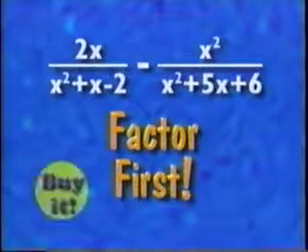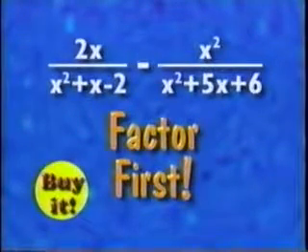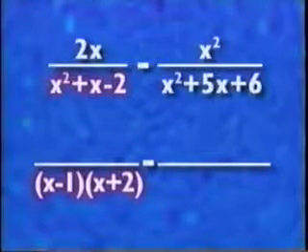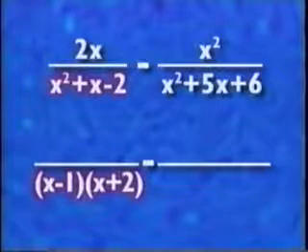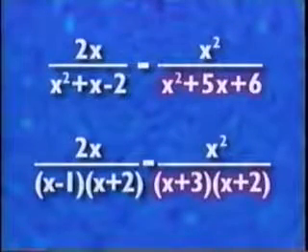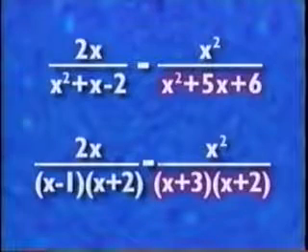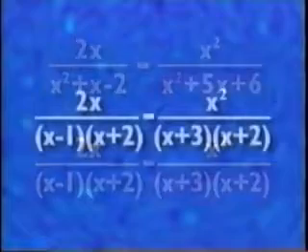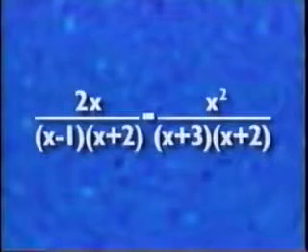You know from our first video how to factor, so you should find that x squared plus x minus 2 factors to x minus 1 and x plus 2, and x squared plus 5x plus 6 factors to x plus 3 times x plus 2. So we can rewrite the original problem with the factored denominators.